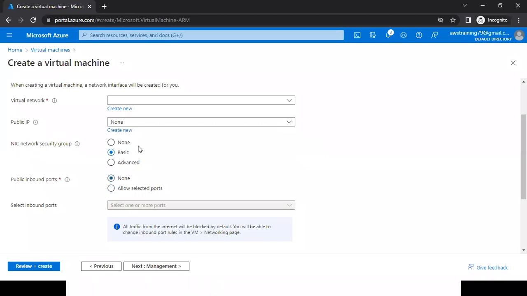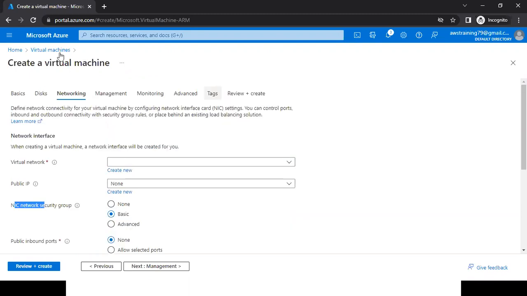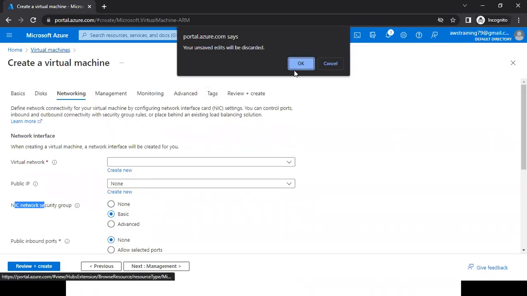Even in our NSG, we have 3 options: none, basic, advanced. These all 3 options we'll learn when we come to a service called virtual network. That time we'll discuss it because networking comes with that topic. So it's not possible to explain these things right now.